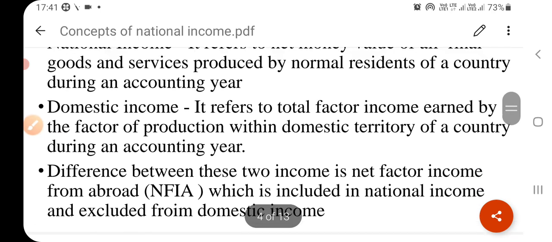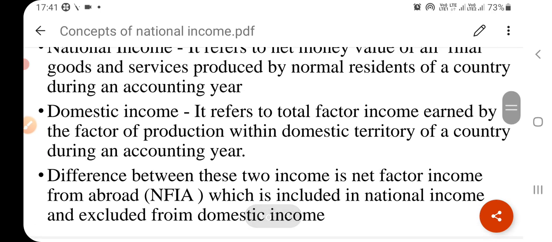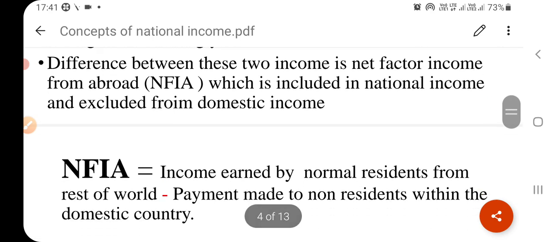What is the difference between these two concepts? The difference is the net factor income from abroad. So this is the difference between these two concepts. The national income concept considers the net factor income from abroad, and domestic income doesn't consider the net factor income from abroad. So this is the basic difference between these two concepts.